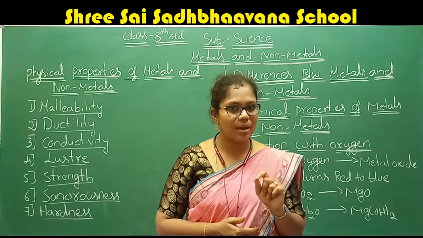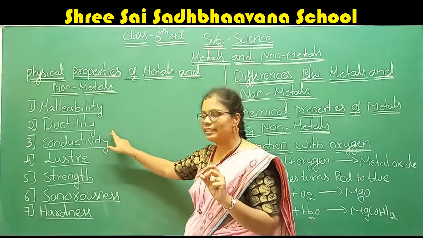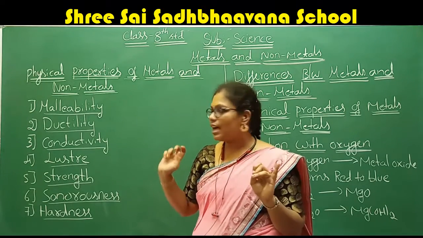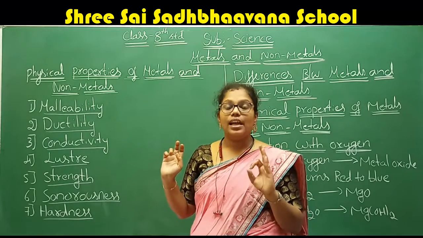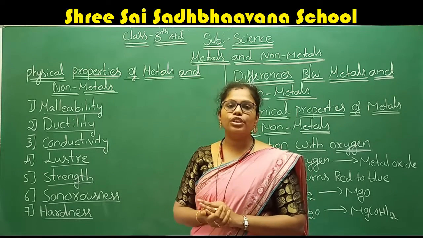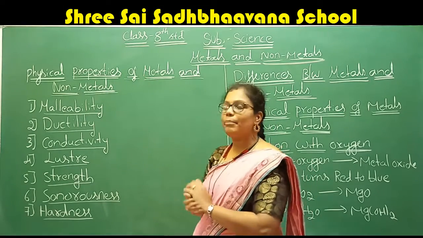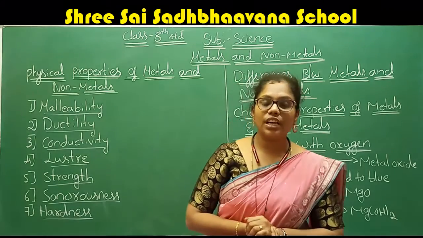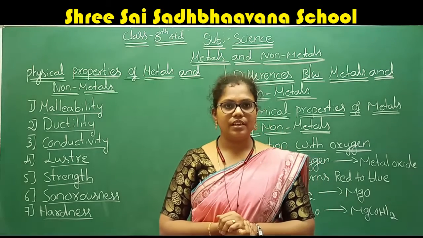We are going to use only the copper. Good. Therefore, the second characteristic is the ductility. One is the malleability, the second one is the ductility. And the third characteristic we are going to discuss about the metals and the non-metals is, if you see, the metals are good conductors of heat as well as electricity.